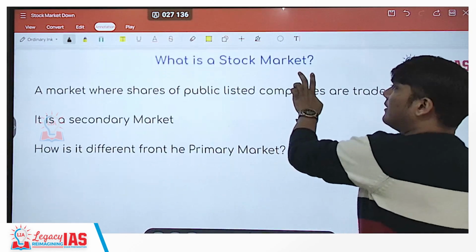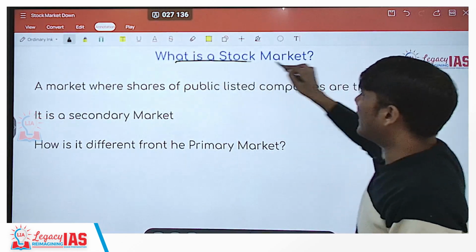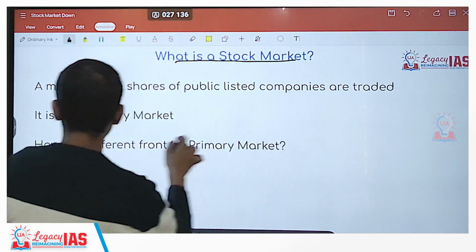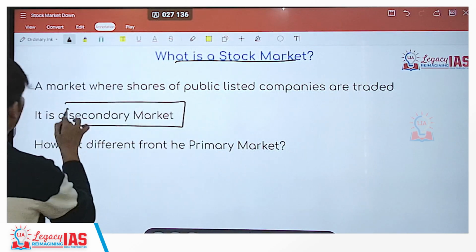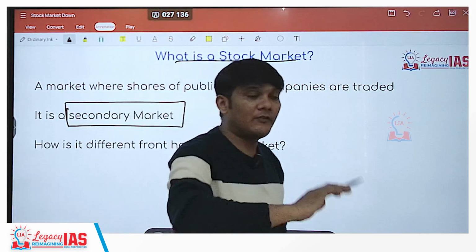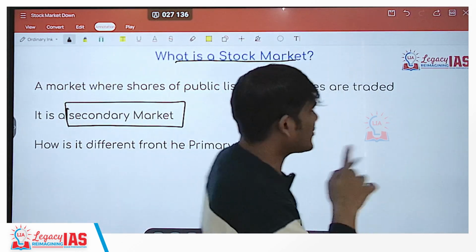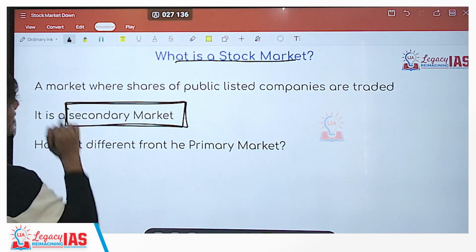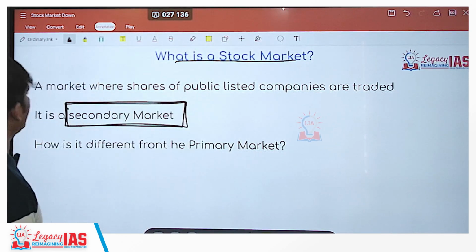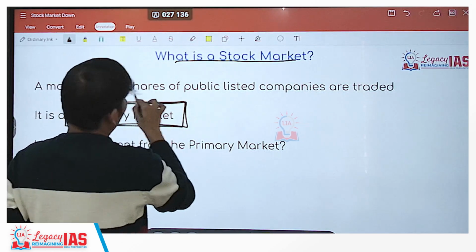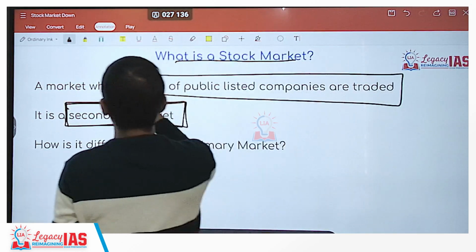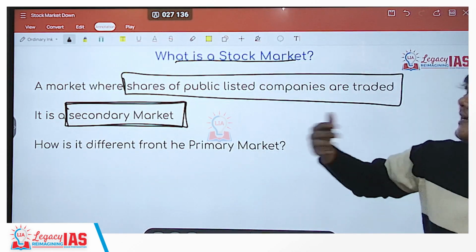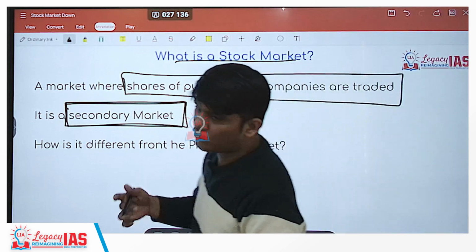Now, moving on. Let's understand what is a stock market. One thing written over here is that it is a secondary market. That means there is a primary market also which would be doing the primary thing. This is the secondary market, so it would be doing the secondary thing. Remember that the stock market is a secondary market. So what actually is it? It is where the shares of public listed companies are traded. Whenever a company is listed on the stock exchange, its shares can then be traded on the stock market.